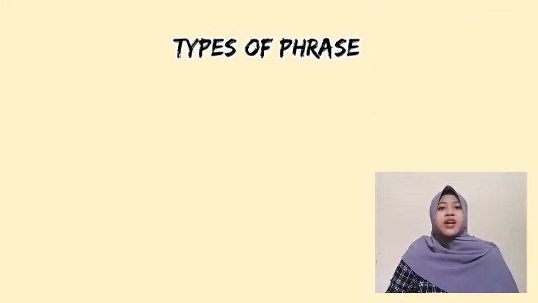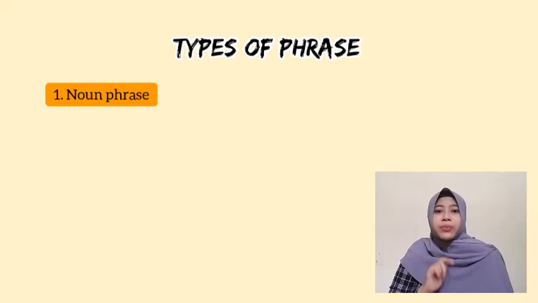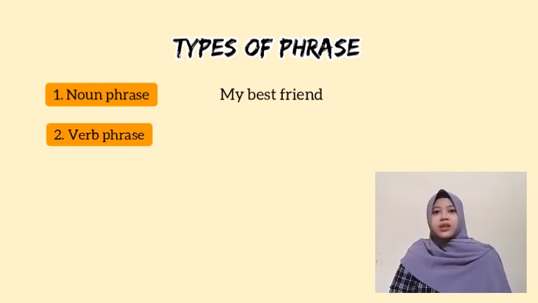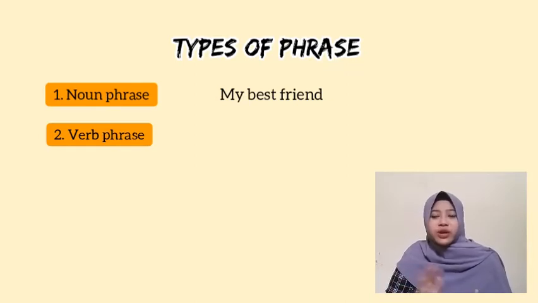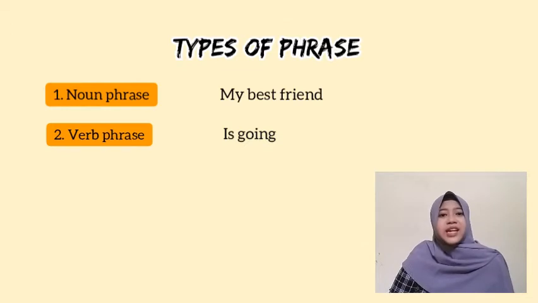In English, there are 5 different kinds of phrase. First is the noun phrase. For example, my best friend, the best idea, and a beautiful girl. And then the second is the verb phrase. This phrase consists of a combination of an auxiliary verb and a main verb. For example, has gone, is going, will go, and so on.